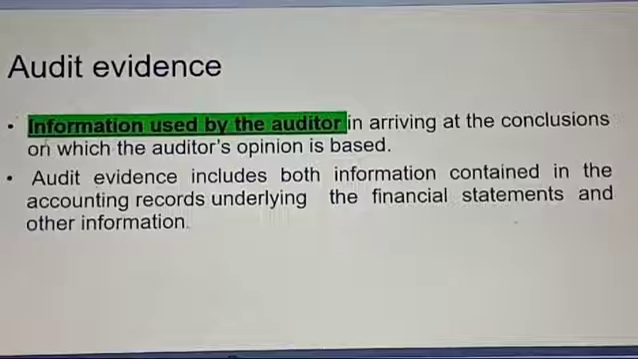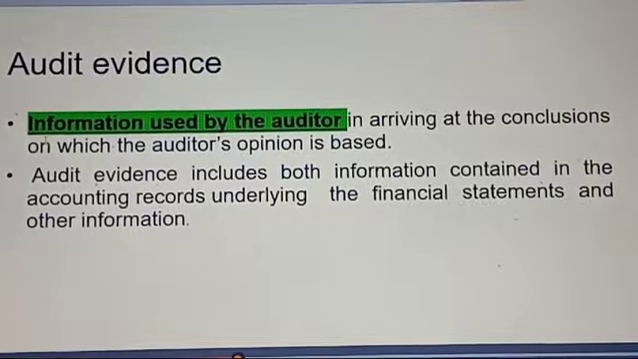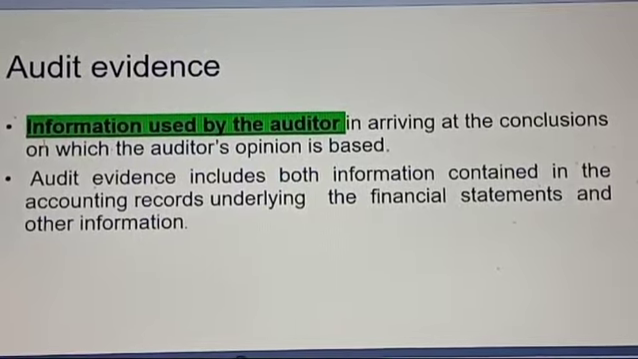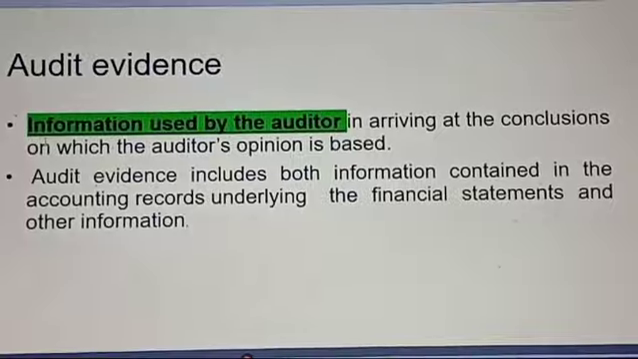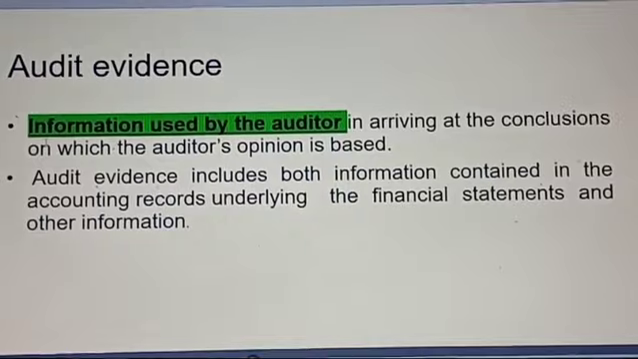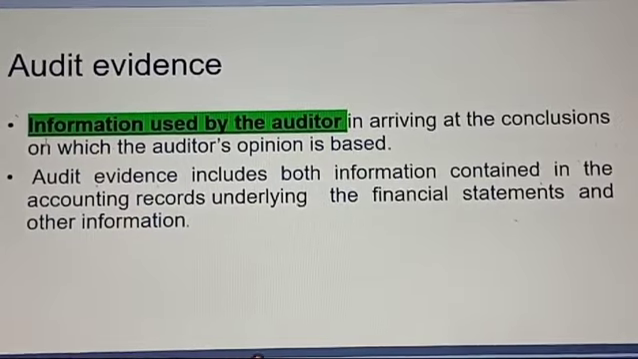Audit evidence includes information contained in the accounting records, like I just said, cash book, day book, debtors, creditors, balances, underlying the financial statements, and other information. Other information can be external party information, minutes of the company, etc. So what is the meaning of audit evidence?